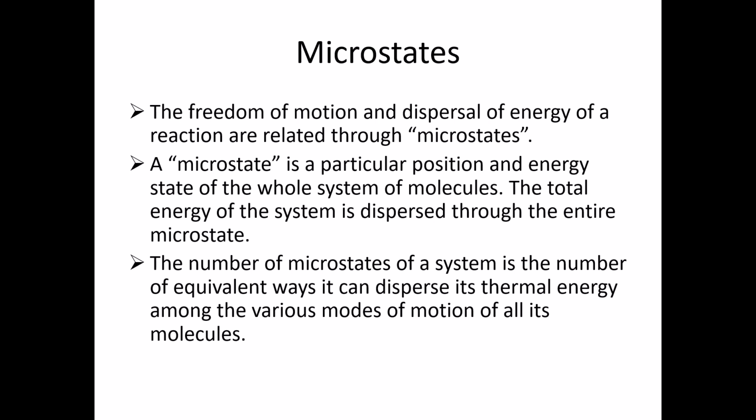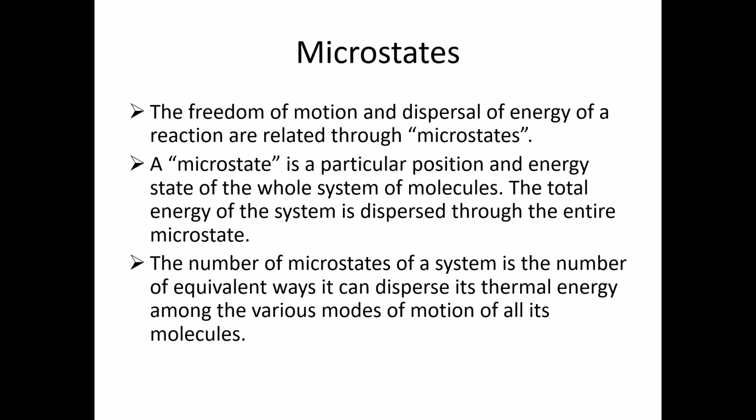So we can think of this in terms of taking a picture of something. If we take a picture of something that is moving, an animal or a person running, we would take a picture every time their position changed or their energy level changed. We could take millions of pictures as long as something is moving. Every single one of those pictures would be a microstate.